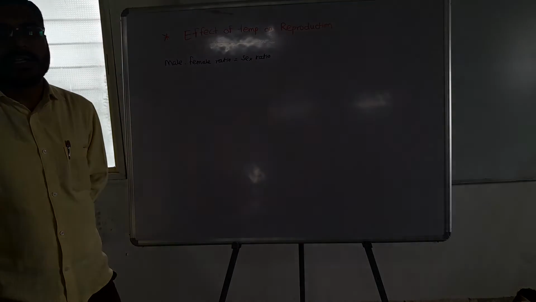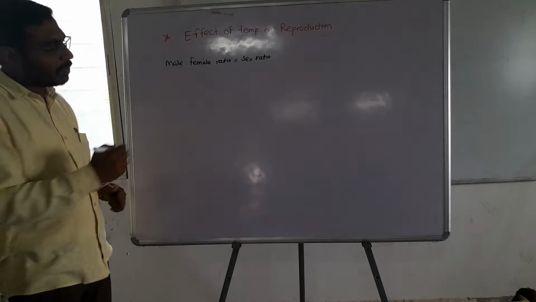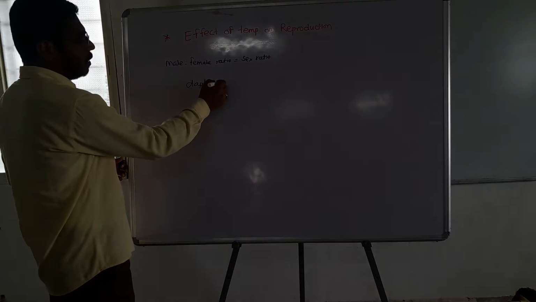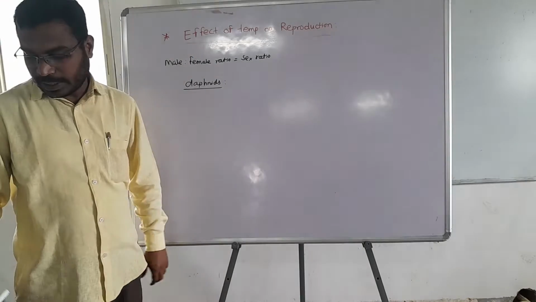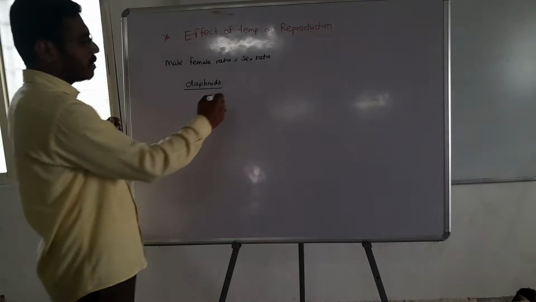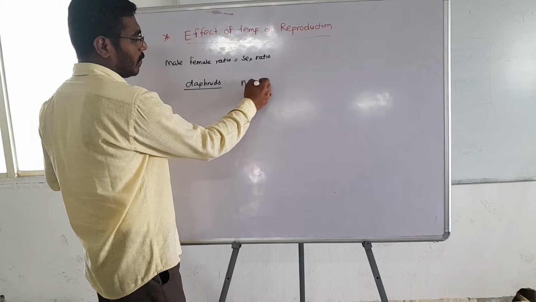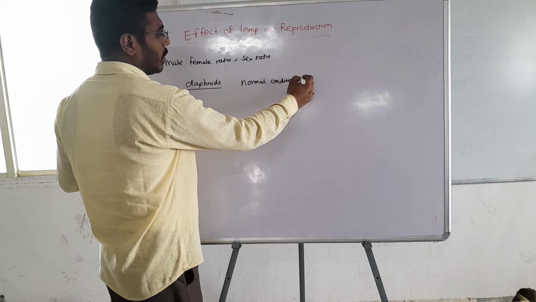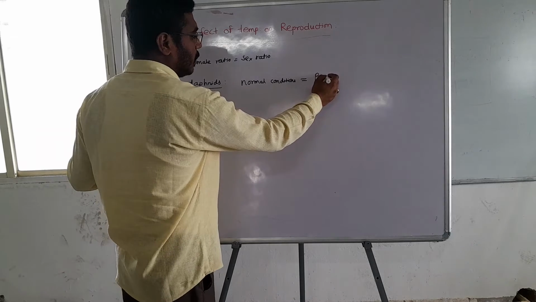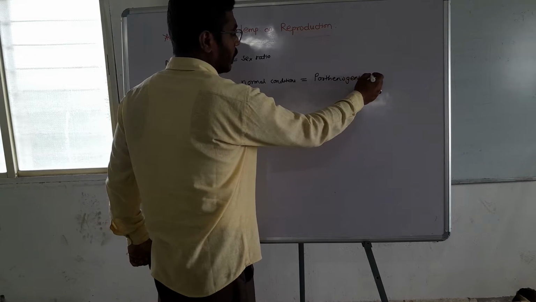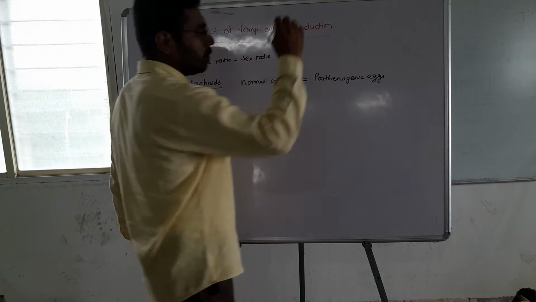Under normal condition, for example, we will see in daphnids. Daphnids, under normal conditions, produce parthenogenic eggs.